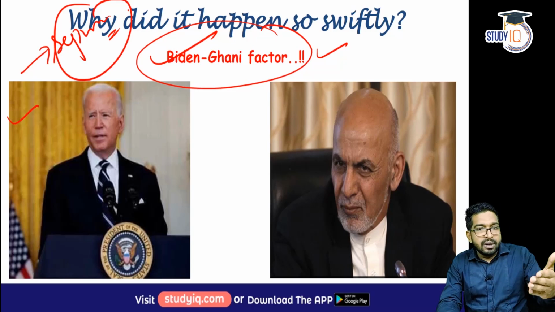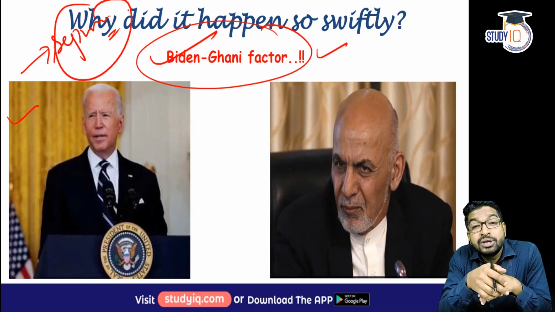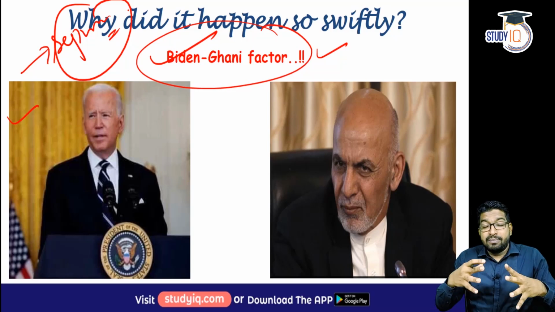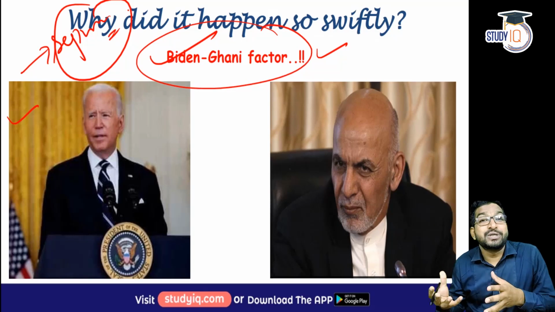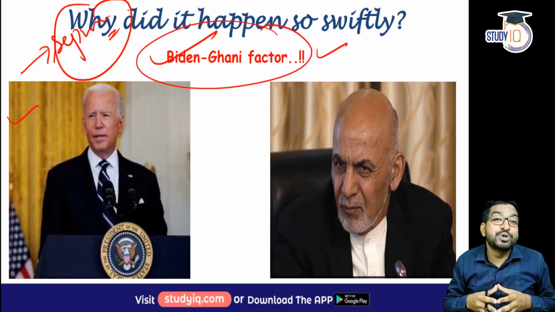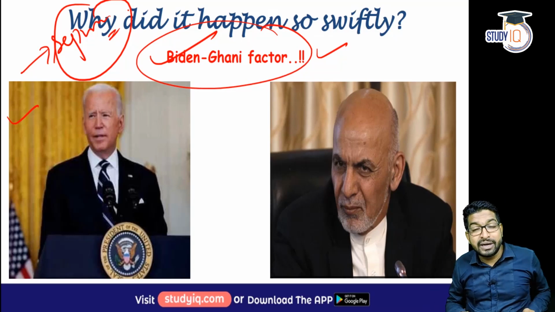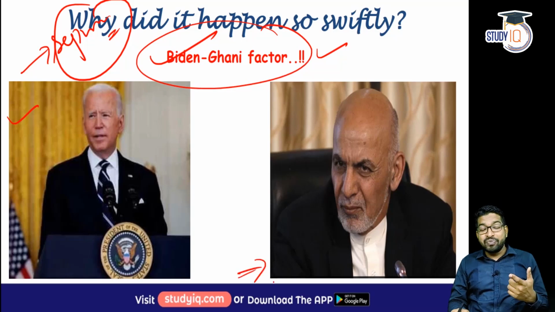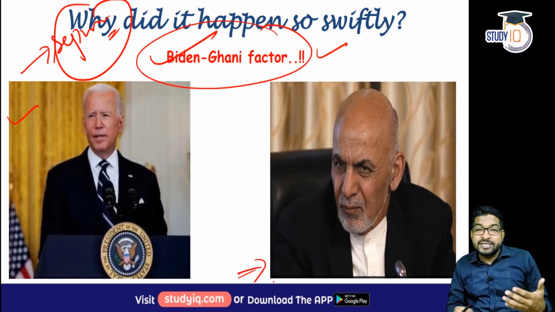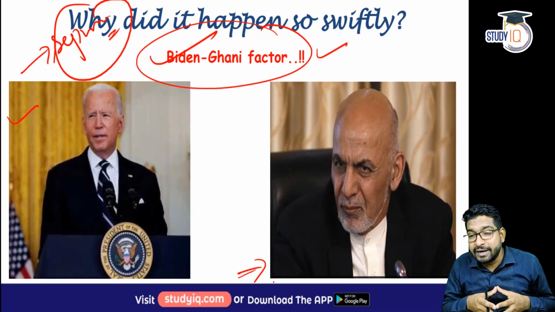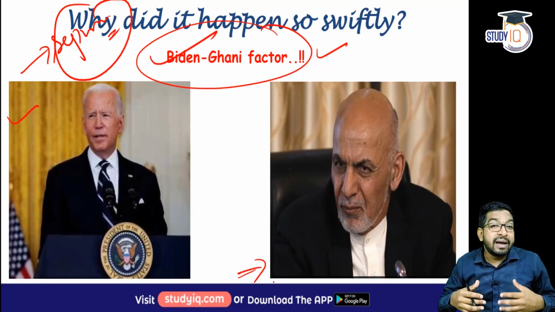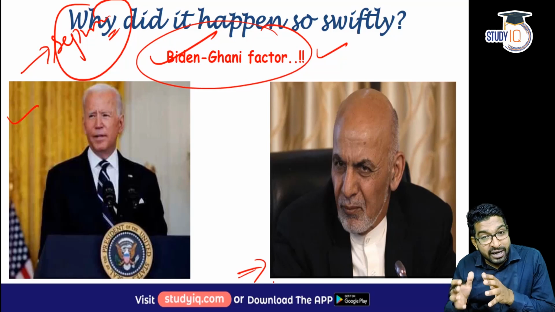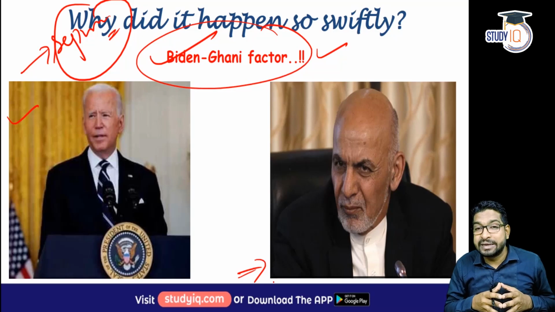Please remember, Biden's Secretary of State, Anthony Blinken, somehow foresaw what was going to happen in future. Why? Because in March 2021, Anthony Blinken wrote a letter to Ashraf Ghani suggesting that once the peace plan of the USA is implemented, the Taliban may advance. So he did warn Ashraf Ghani over that.